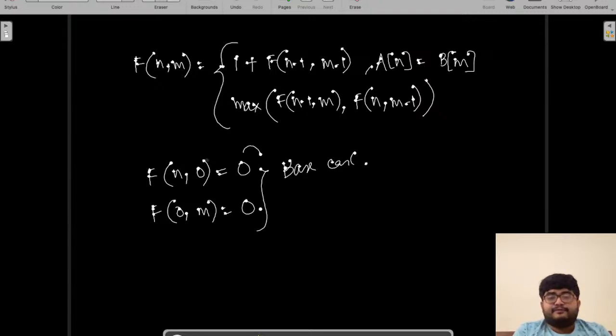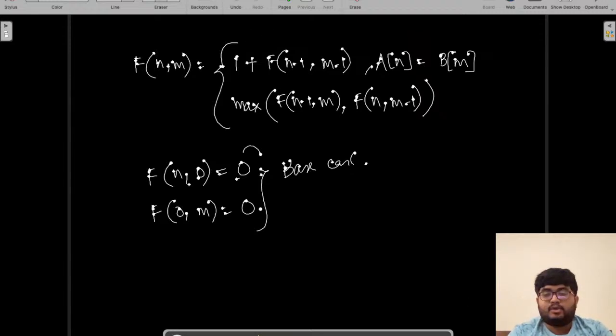Let's revisit the definition. What does f(n, 0) mean? What is the longest common subsequence of the first n characters of the first string and the first 0 characters of the second string? First 0 characters means empty string. There is no LCS, because there are no matching characters. So that's why it is 0. Similarly, f(0, m) is 0. So this is the base case and this is the recursion. We are done with the problem.